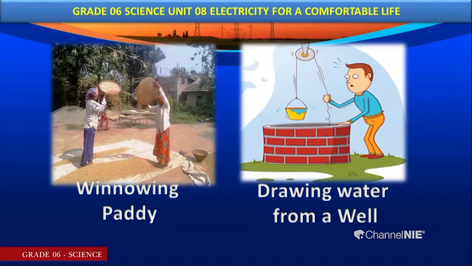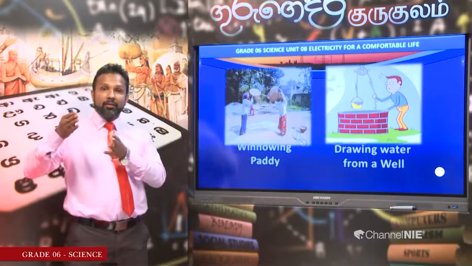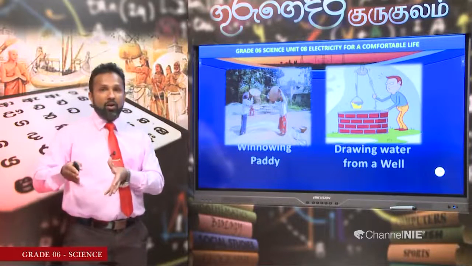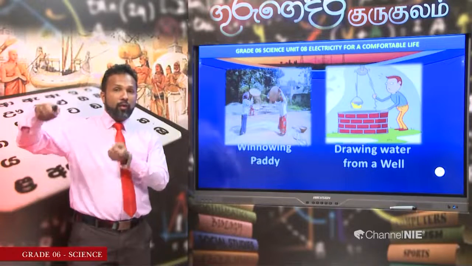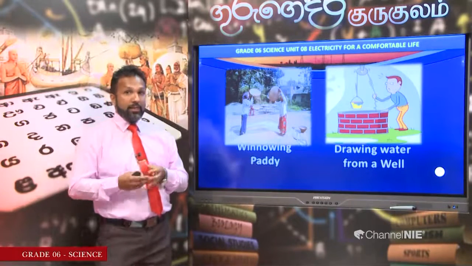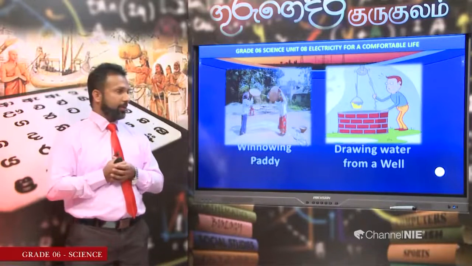In that case, farmers wanted to separate the good seeds from the chaff, so they used a technique called winnowing. Here they used a winnowing fan for this purpose. They got the energy from the natural wind, normal wind power.